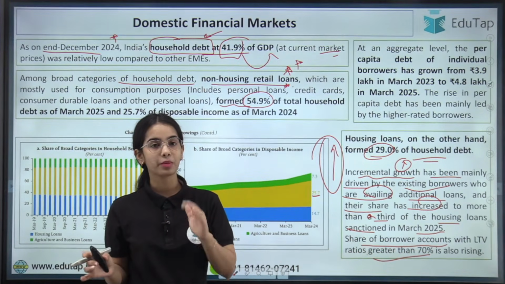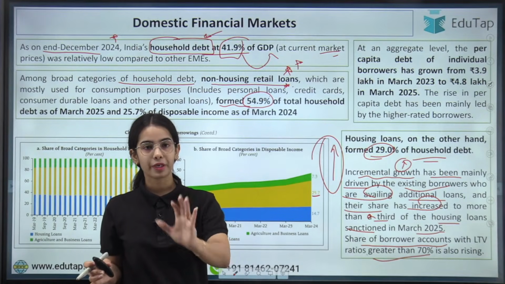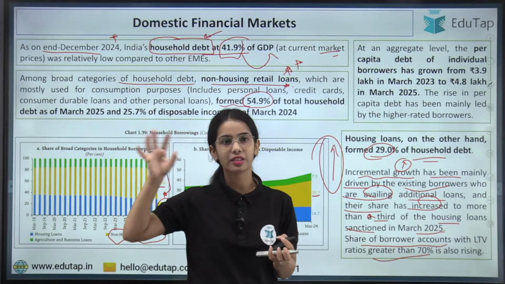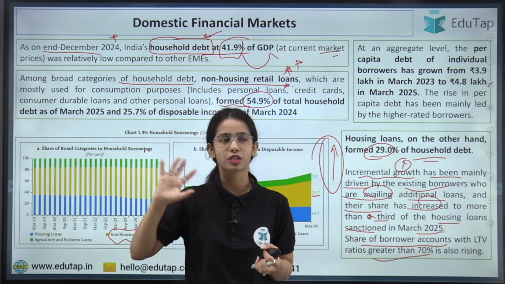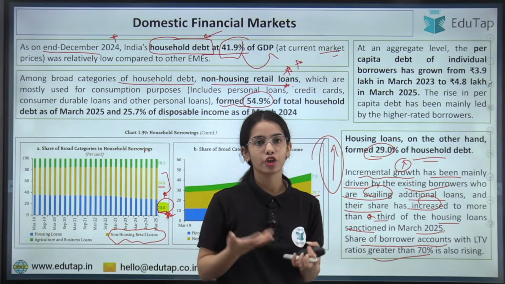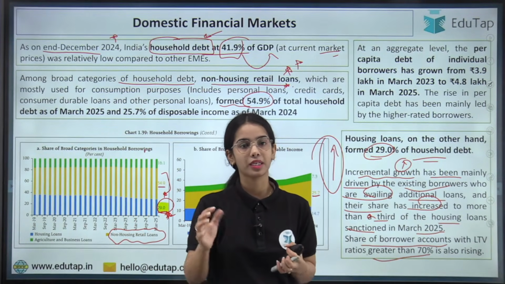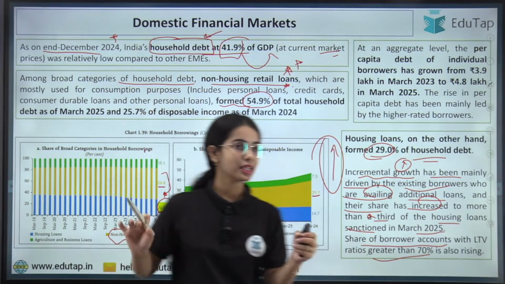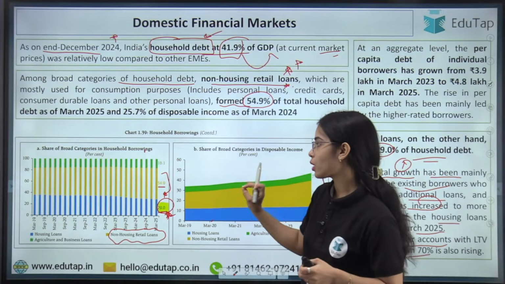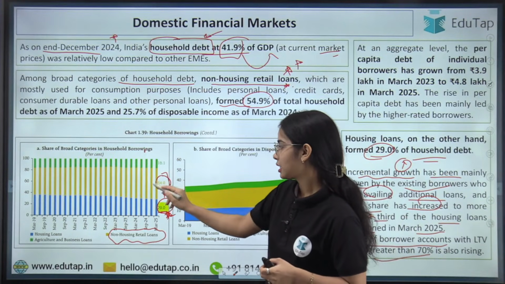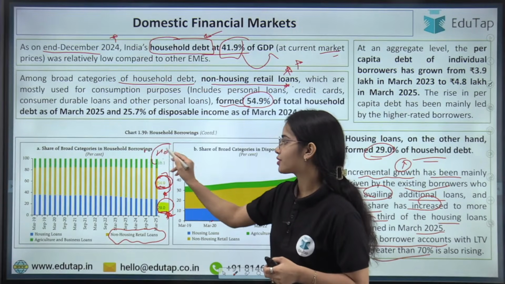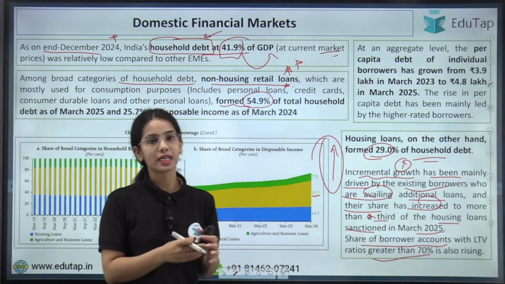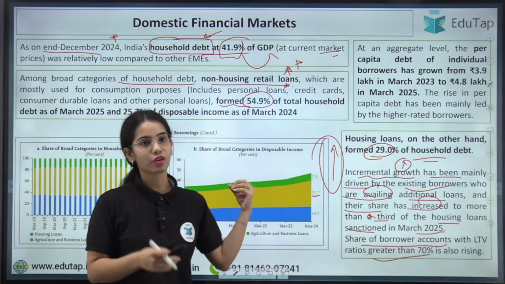This can be problematic, because if more loan is given compared to the collateral value, then when a default happens and the house value decreases, let's say because of prices decreasing at the domestic level, the banks will not be able to raise much by selling the house. So out of the total household debt, non-housing retail loans have the highest percentage, 54.9%, and then housing loans have 29%, and the incremental growth in housing loans is because of the existing borrowers.